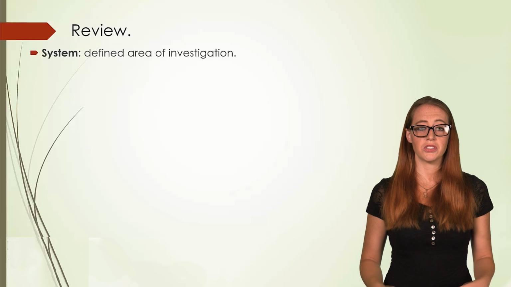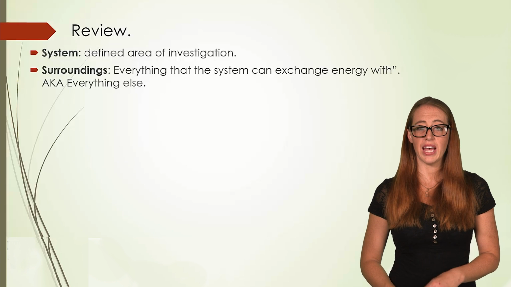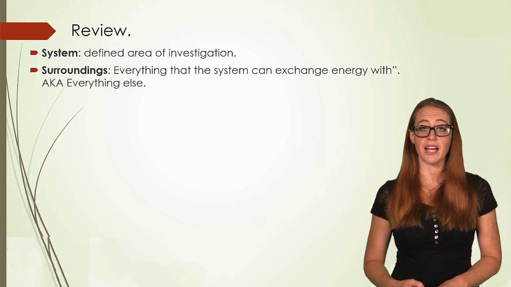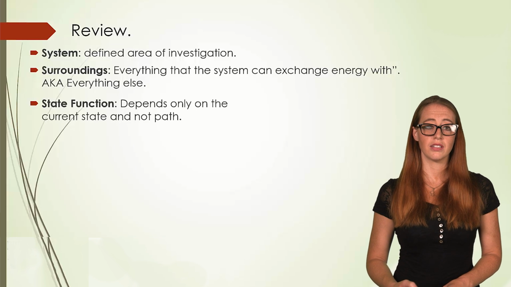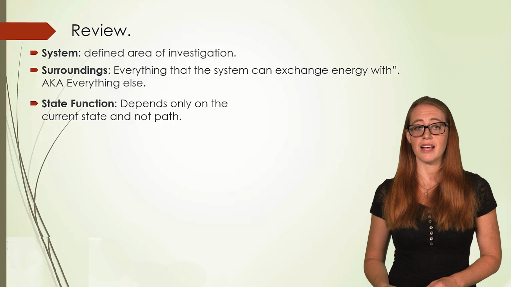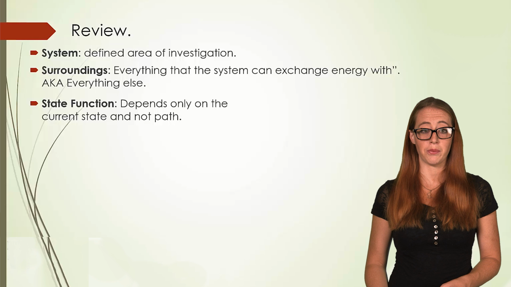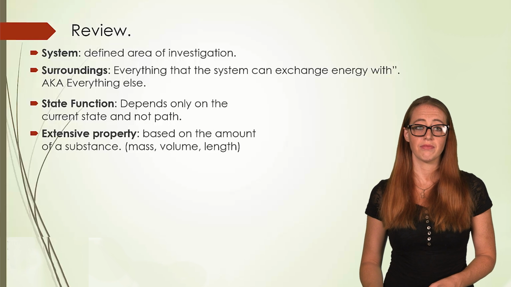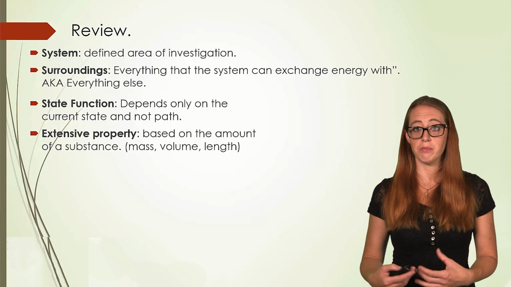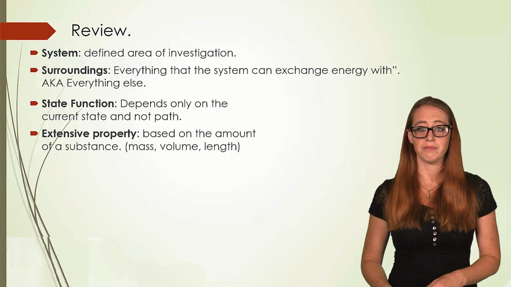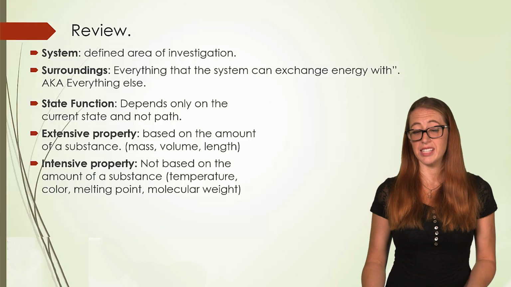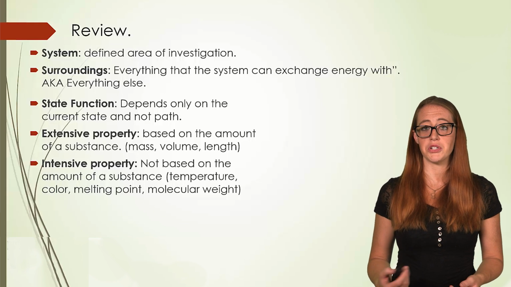We have our system, which is our defined area of investigation. We have our surroundings, which is everything else. Together, the system and the surroundings make up the entire universe. We have our state function. Anything that's a state function only depends on the current state and not on the pathway that it took to get there. We have our extensive property, based on the amount of a substance. So the more of a substance you have, the higher its mass. And an intensive property, which is not based on the amount of the substance. So for example, if you have more of a substance, it's not going to change its color.